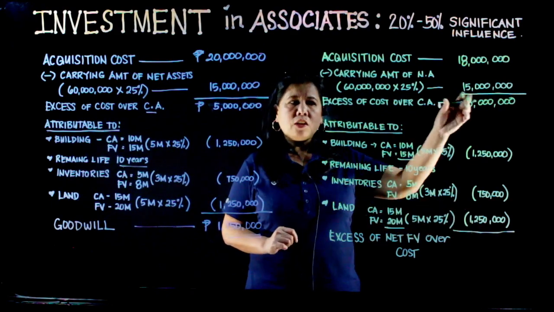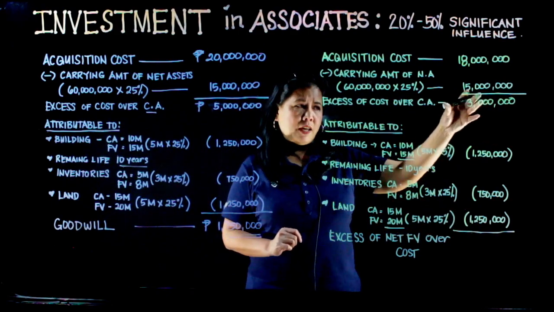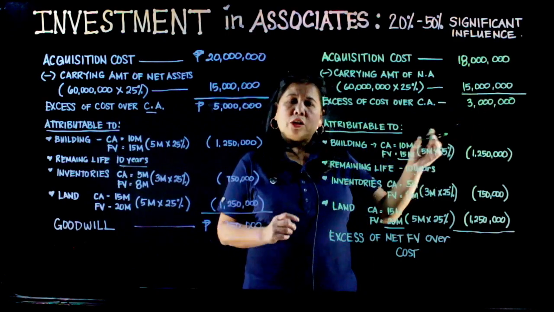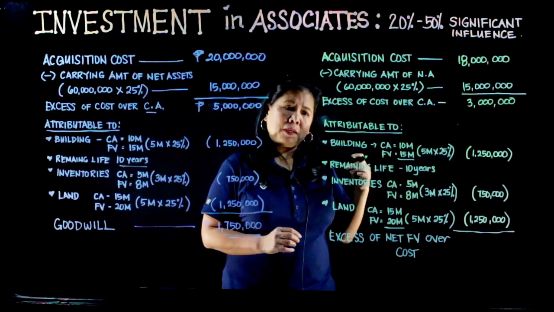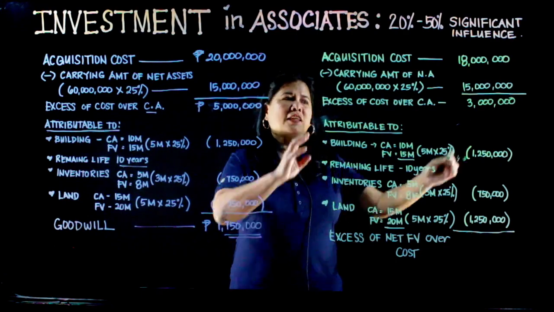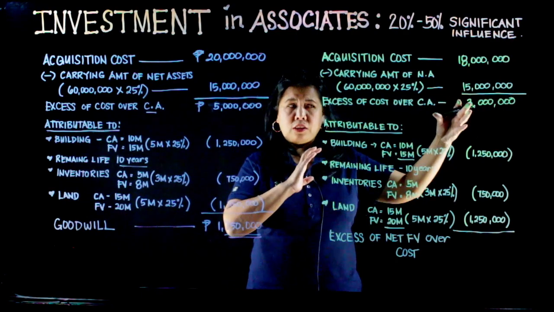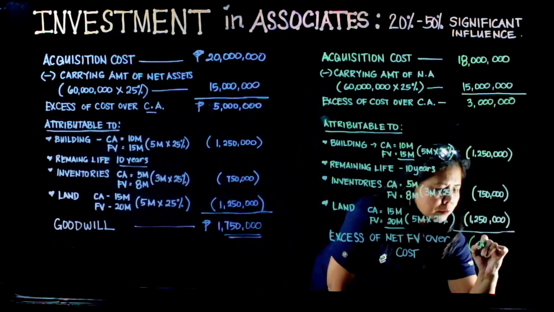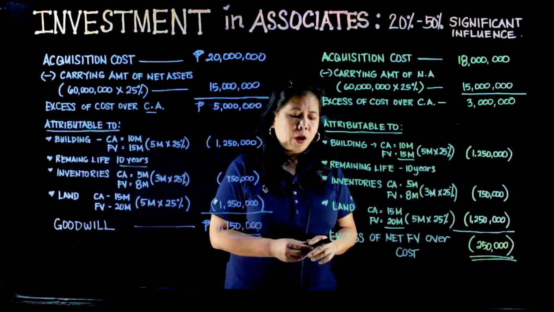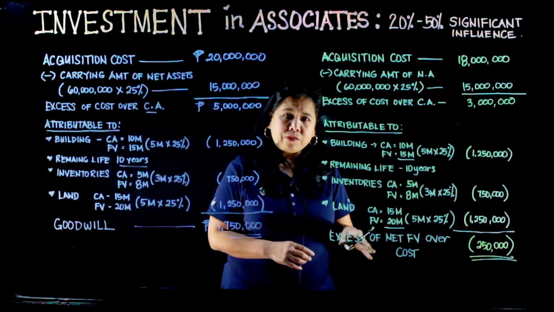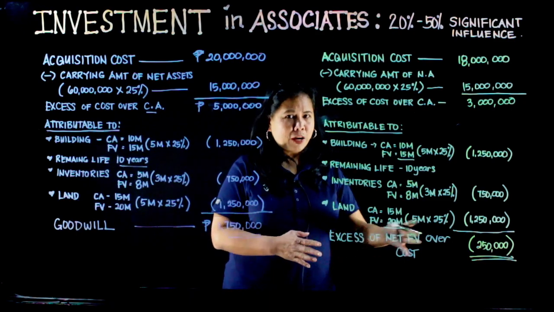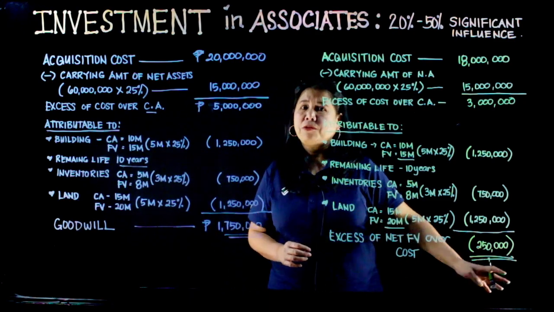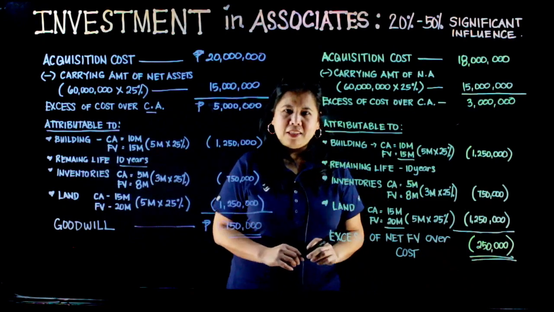Pero ang excess of cost over carrying amount natin is 3 million. So ang ibig sabihin, nagkaroon ng mas mataas na fair market value kesa sa ating excess of cost over the carrying amount na 250,000. On this scenario, meron tayong excess of net fair value over the cost. So, anong gagawin natin dito sa 250,000? Pag-uusapan natin yan in a little bit.